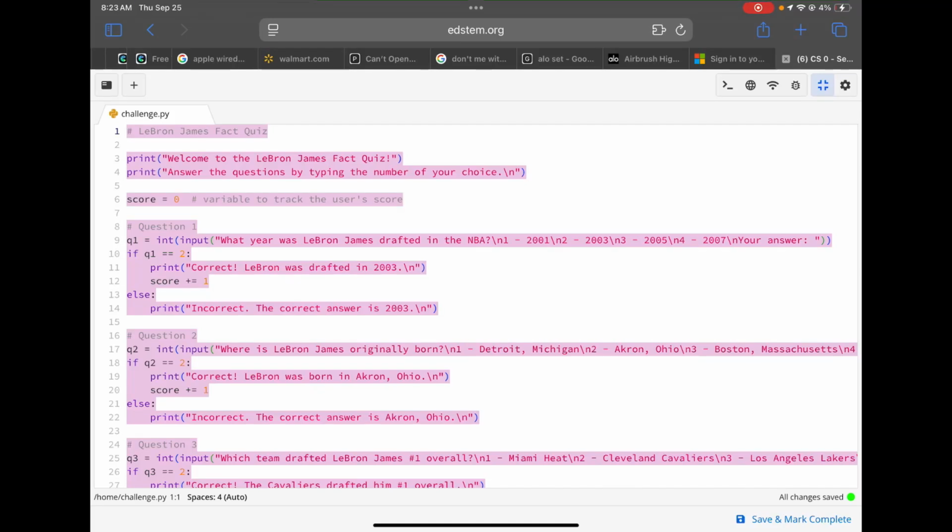I'm a freshman computer science major from Boston, Massachusetts, and the program I created today is the LeBron James Fact Quiz. I gave the user a multiple choice quiz to test how well they know about LeBron James. I kept track of the score using multiple question variables, and it gives them feedback at the end to tell us how well they did.